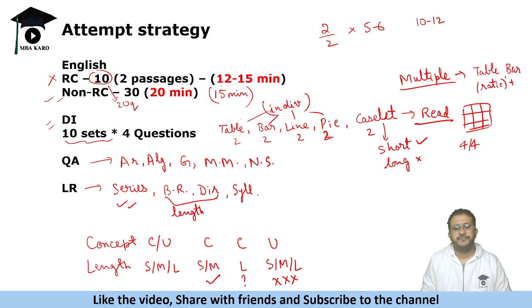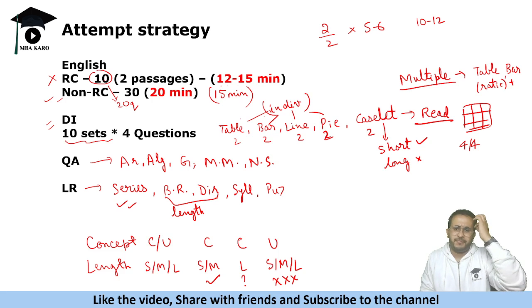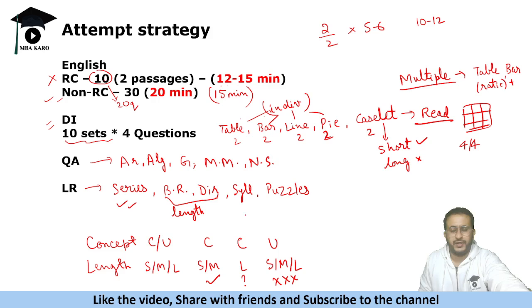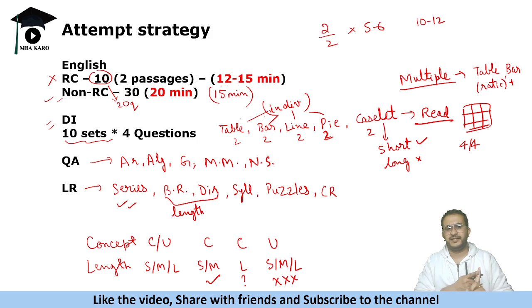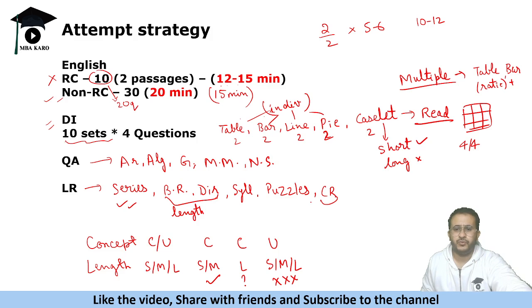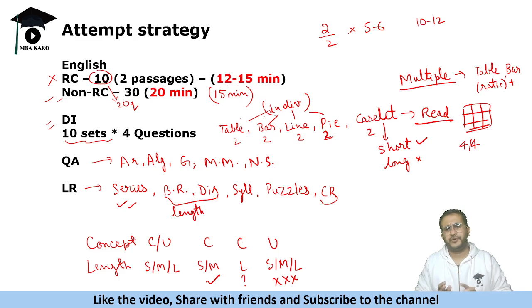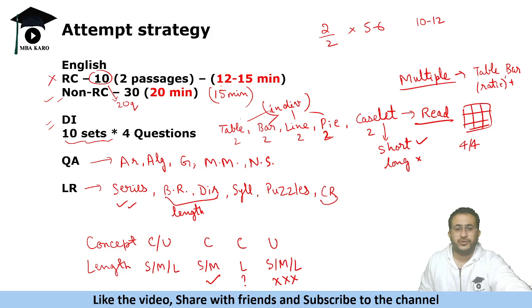Syllogisms is easy. Okay. Now there will be some lengthy questions also, like especially you might get some puzzles which have individual questions. Now if you feel that these puzzles are lengthy, avoid them. Okay. Then there will be critical reasoning. Critical reasoning has assumption, course of action. Okay. This is doable. It will require some reading, but mostly they are doable. ऐसा नहीं होता कि बहुत difficult होता है. They are doable ones. So series, blood relation, directions, syllogisms, okay, one must attempt.